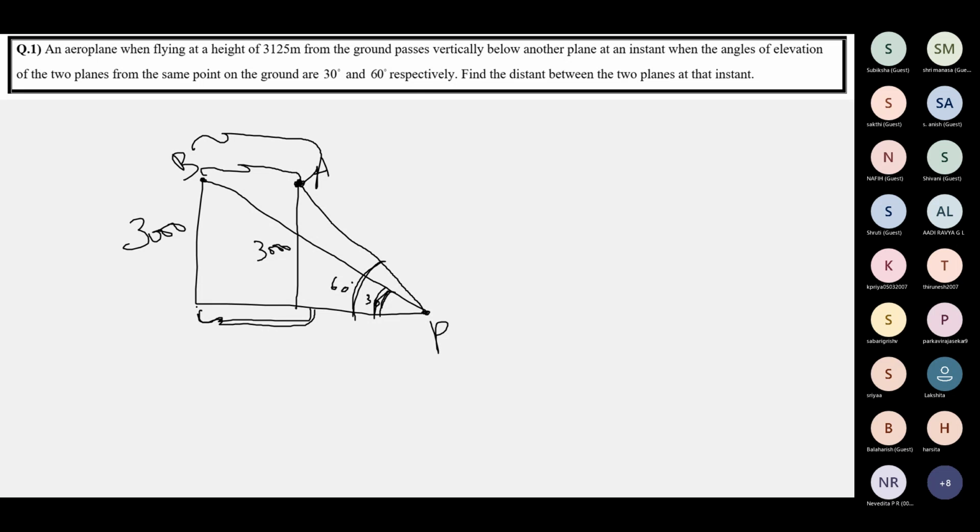This distance in the air will be equal to this distance on the ground. You cannot find this distance in the air. So this distance you can find on the ground. This is equal to this distance in the air.